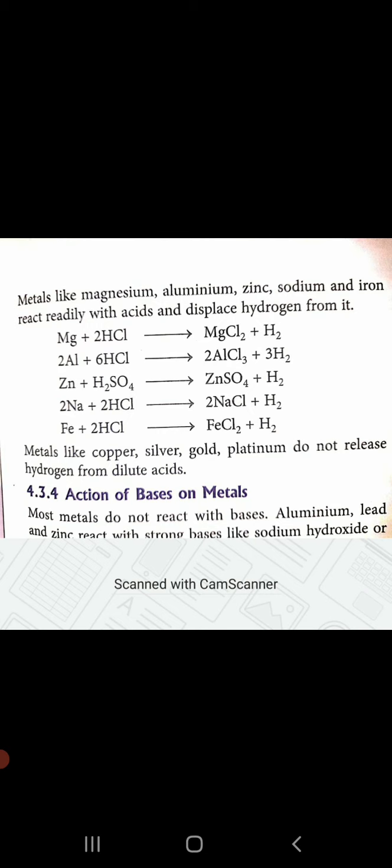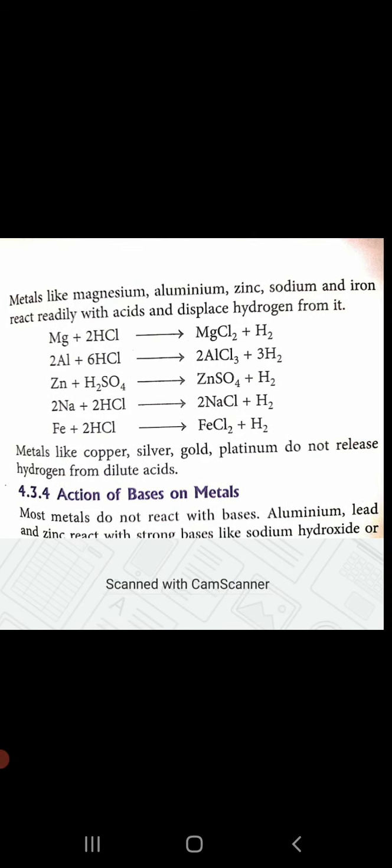So when zinc reacts with sulfuric acid, it forms zinc sulfate with the release of hydrogen gas. Na, that is sodium, when it reacts with hydrochloric acid, forms sodium chloride. Fe, that is iron, reacts with hydrochloric acid and forms iron chloride with the release of hydrogen gas. Metals like copper, silver, gold and platinum, which are noble metals, don't release hydrogen from dilute acids.